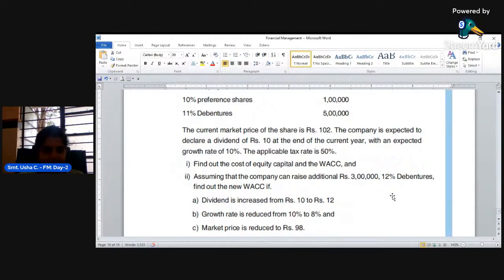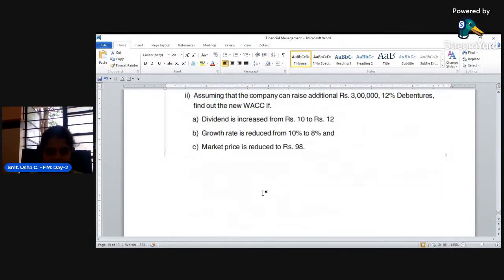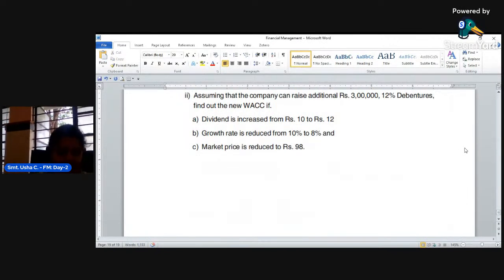Next, if additional capital is raised, then there are changes in the dividend, growth rate and market price also. Dividend is increased from 10 rupees to 12 rupees. That is, earning per share or dividend per share to the equity shareholder is increasing from 10 rupees to 12 rupees. And growth rate is reduced from 10% to 8%. And the market price is also reduced to 98 rupees. So with this information, we have to calculate weighted average cost of capital. Let us work out quickly.